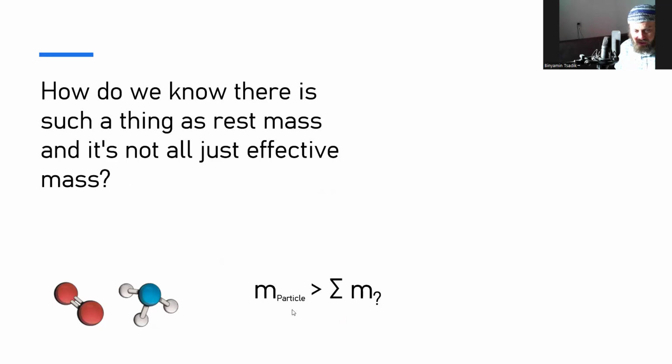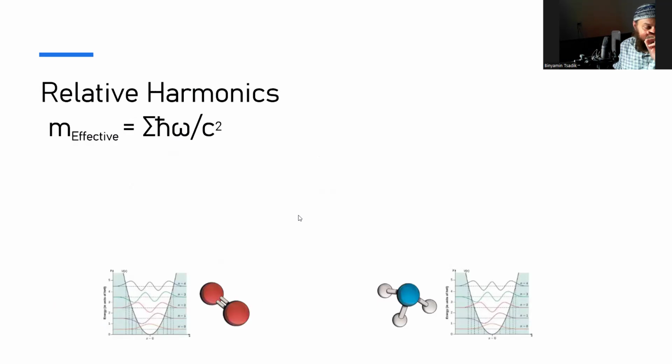Let's say, okay, that was the molecule, but let's change it to a particle, the mass of a particle. What's the mass of an electron? What's the mass of a quark? Well, it's greater than the sum of some masses, maybe. Maybe there's something going on. And so let's talk about these relative harmonics. Let's say there only is an effective mass, and it's the sum of all of these harmonics.